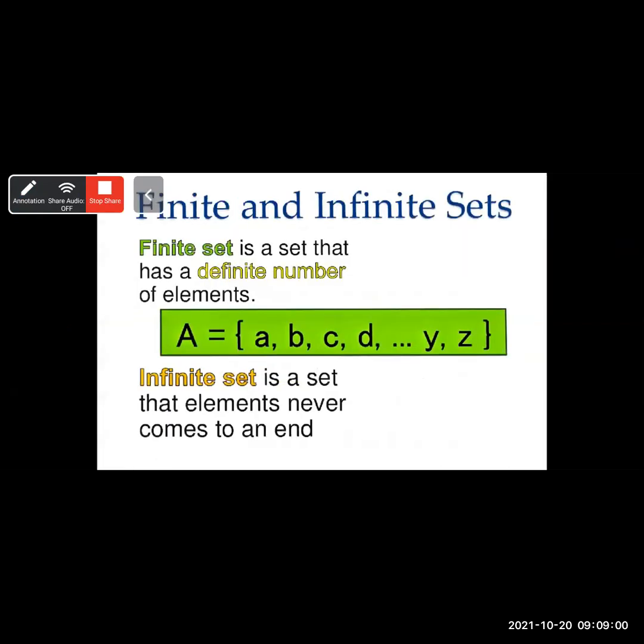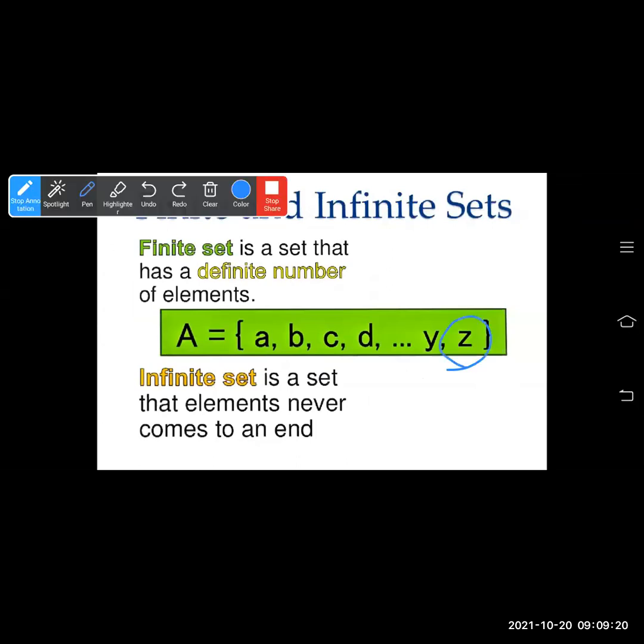Okay. Now finite and infinite sets. A finite set is a set that has a definite number of elements. A is equal to A, B, C, D, and so on till Y and Z. An infinite set is a set whose elements never come to an end. Here you can see it has an end, that is Z. So this set is called a finite set. A finite set has countable and limited numbers of elements, which you can count. So they are called finite sets.